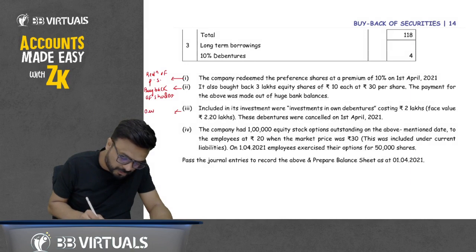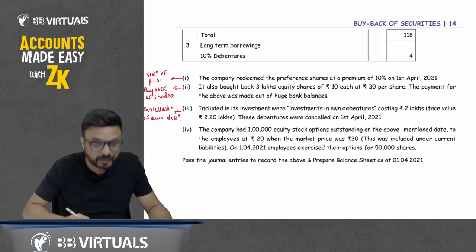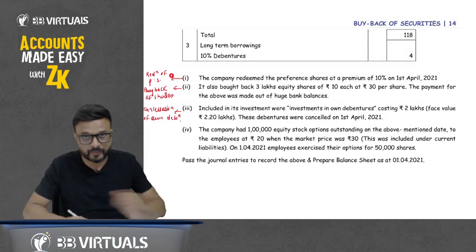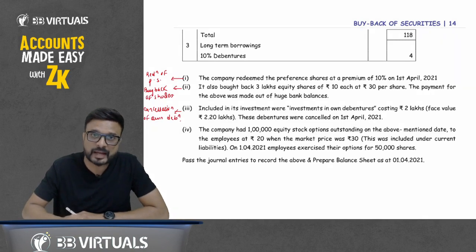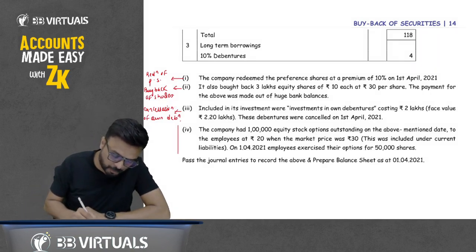This point is related to cancellation of own debenture. We have already discussed these 3 points in a previous question also, that is redemption of preference share, buyback of shares and cancellation of own debenture. Now this point number 4 is new for you.